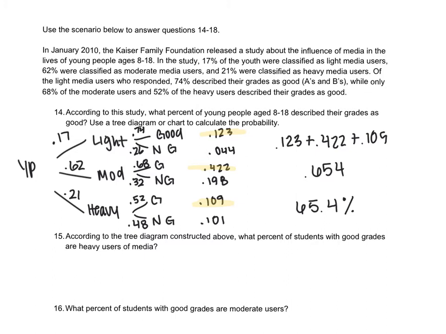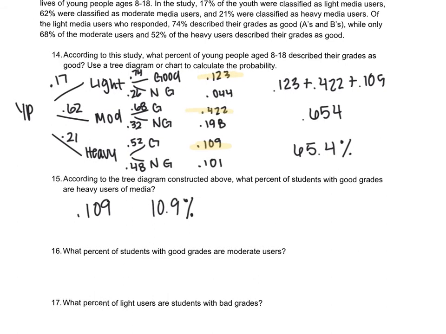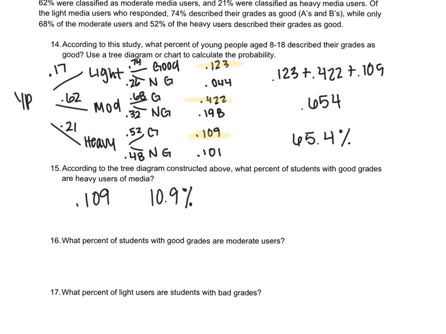So now we're going to use our tree diagram to figure out what percent of students with good grades are heavy users of media. So that would be good grades and heavy users. So that's going to be the 0.109, which is 10.9%. Now we're going to use our tree diagram to figure out what percent of students with good grades are moderate users. So moderate and good grades is the 0.422, which is 42.2%.